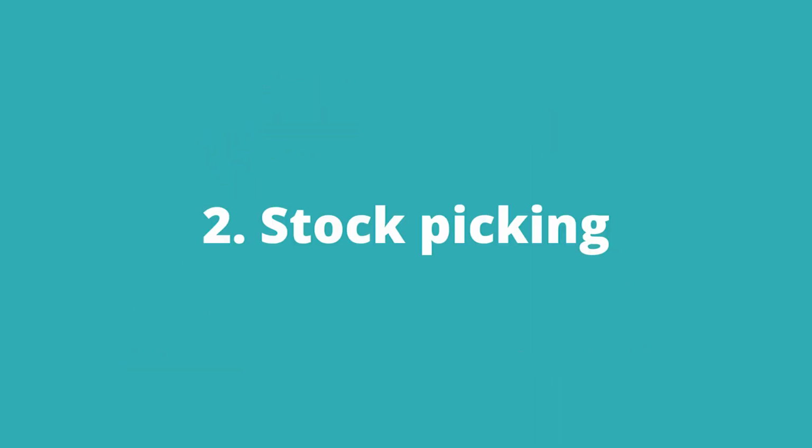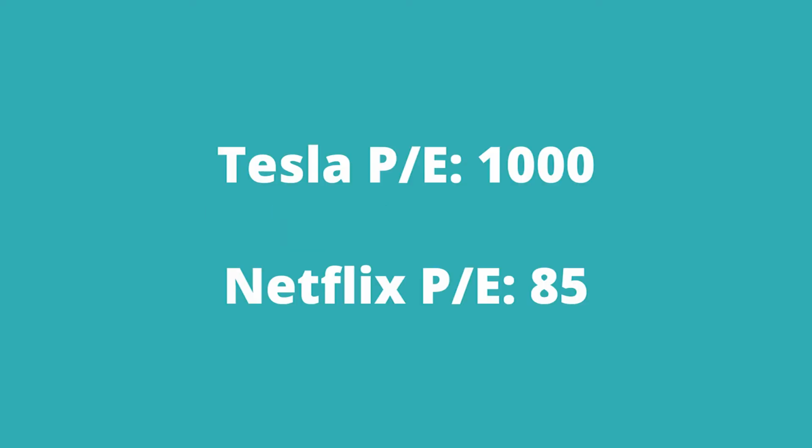The second method to invest today is picking individual stocks. As I said before, the market average, the S&P 500, contains about 500 companies, but not all of these companies are overvalued. For example, Tesla has a PE ratio above 1000. Yes, 1000. Netflix has a PE ratio of 85. These kinds of companies are included in the S&P 500, and that's why the average valuation is high.